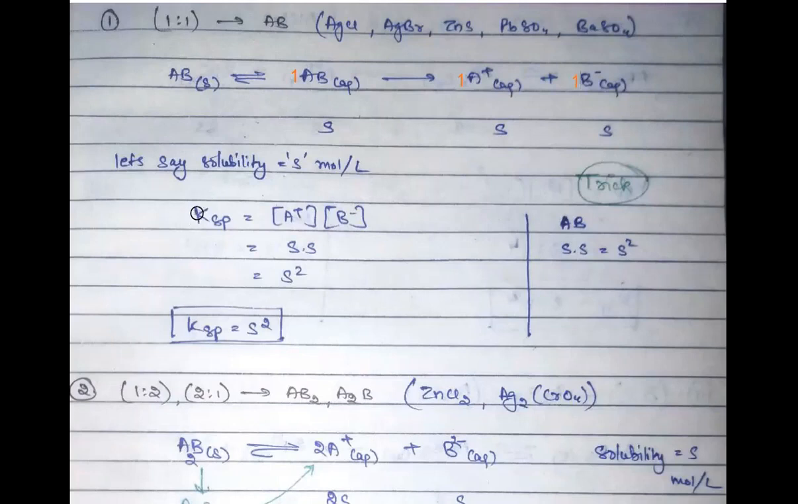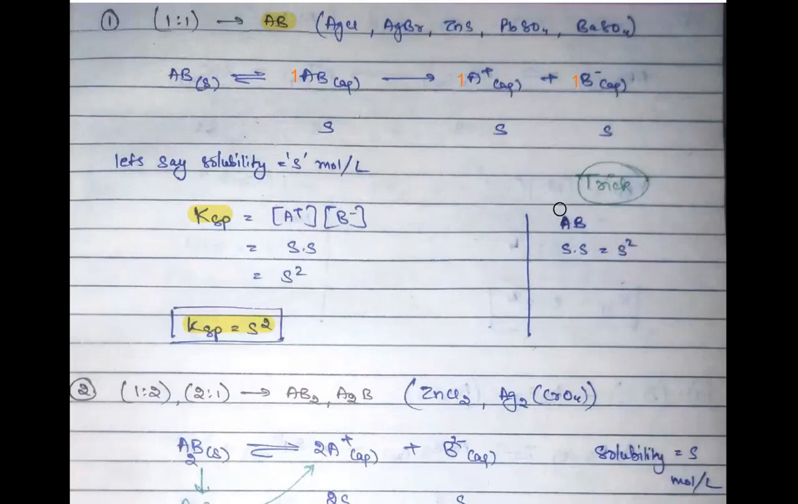Now we have discussed KSP: it is the product of the concentration of your products, the dissociated ions. So these are your dissociated ions. What is their concentration? That is S and S. So simply this gives you S square. So in the case when you have a salt like AB, your KSP value will be equal to S square, right? So this is the relation between solubility and solubility product.